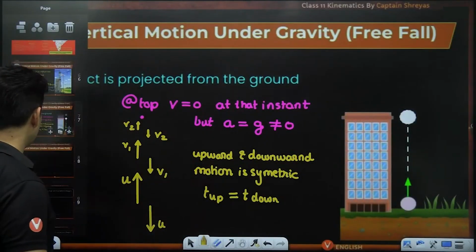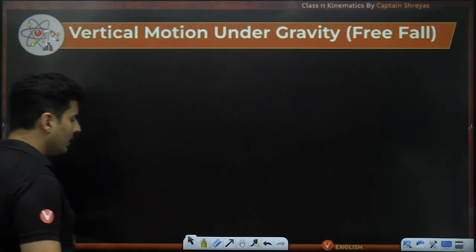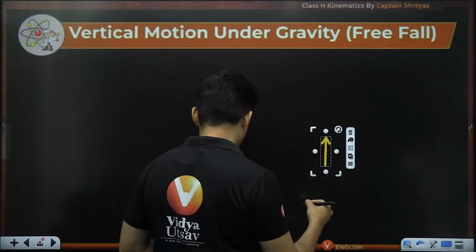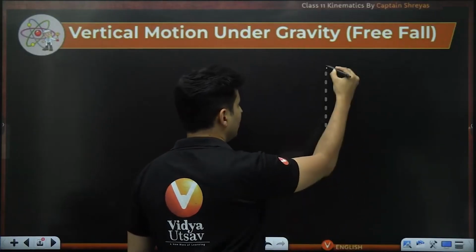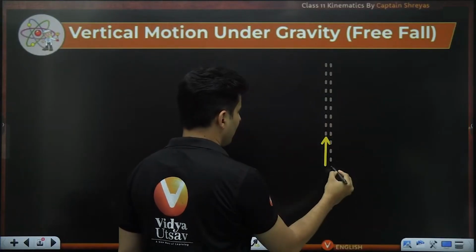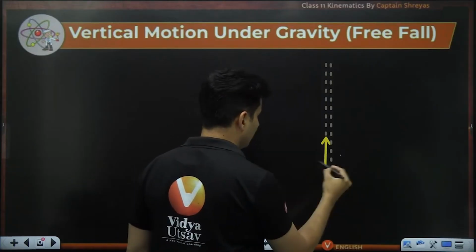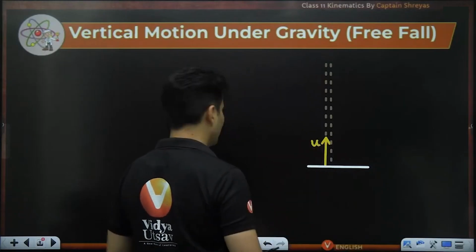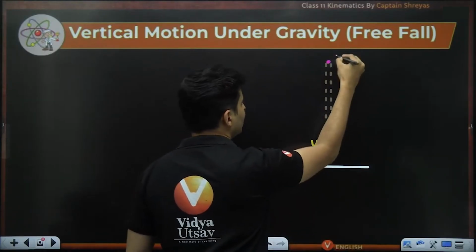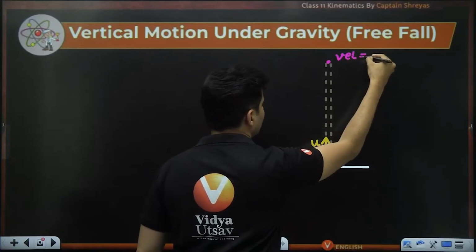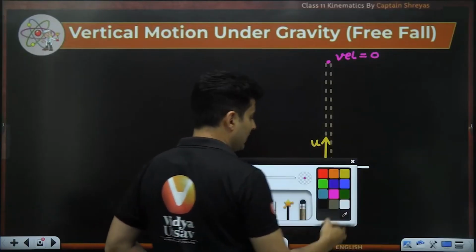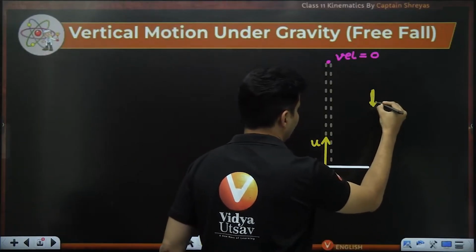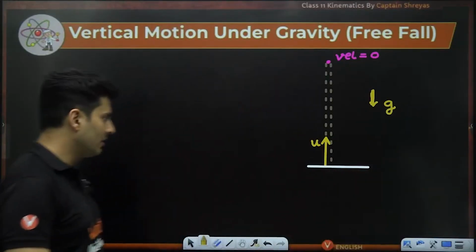Now let's derive certain things over here for motion under gravity when you throw it from the bottom. Let's say I throw it from the bottom like this, and it goes up till here, stops, and again comes back over here. This is the level from which I throw it. The speed is basically u. At the topmost point, obviously, the velocity is zero just at that moment. Acceleration due to gravity is going to be downwards, so I'll show that vector, and that vector will be g.